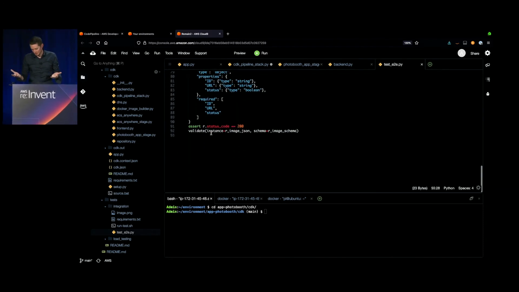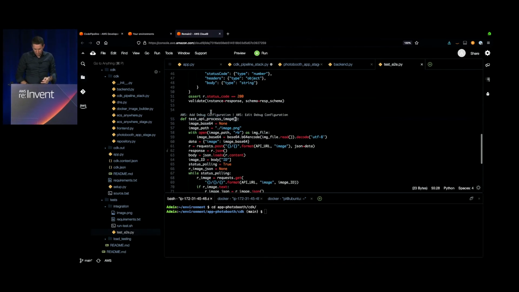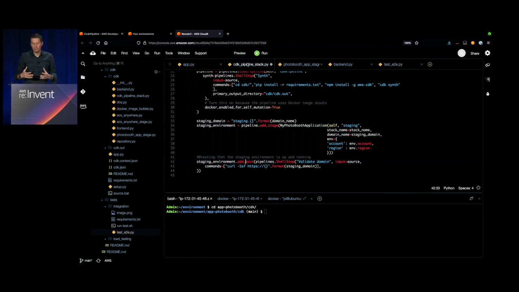So that's our testing. What we are going to do now is change our CDK pipeline, the code, the Python. So instead of doing the domain validation with a simple curl, we are calling our integration tests. I'm still using the same source of the code, so that's good.